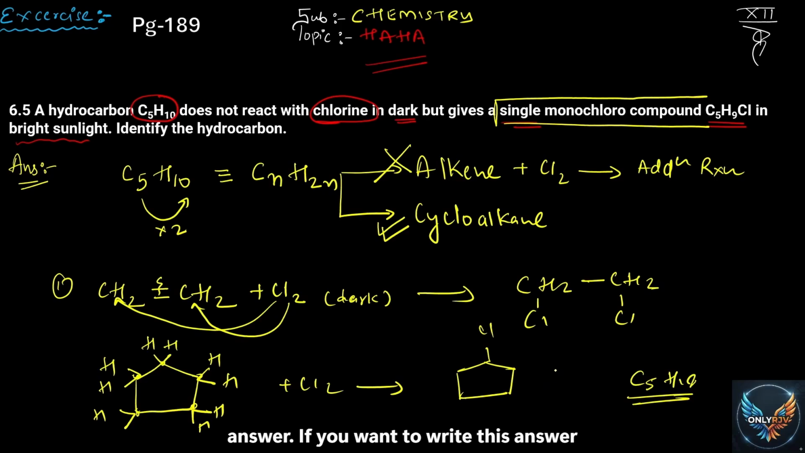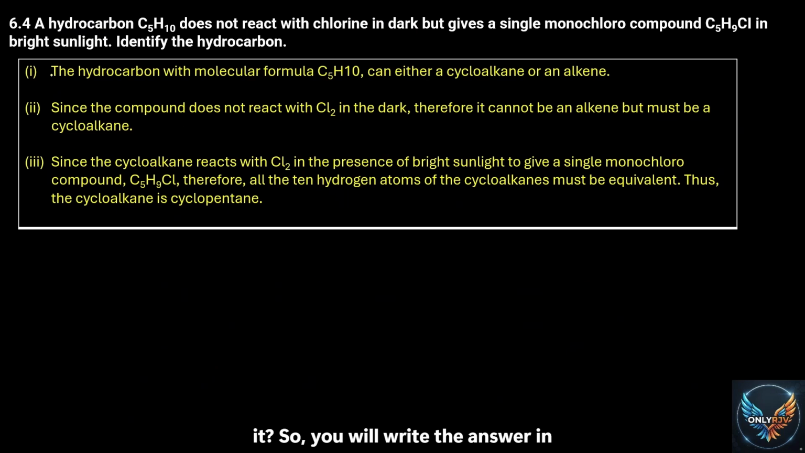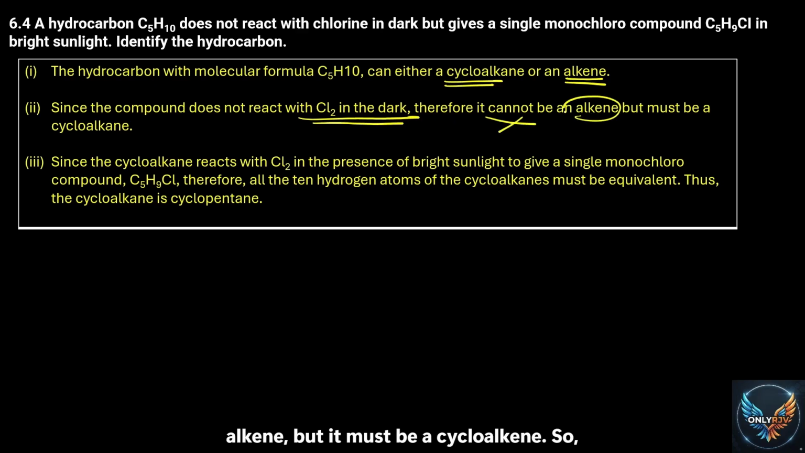If you want to write this answer in a proper way in the exam, how will you write it? You will write the answer in 3 points. First point: a hydrocarbon with molecular formula C5H10 can be either a cycloalkane or an alkene. So it can be any one of them. Point number 2: since the compound does not react with chlorine in dark, therefore it cannot be an alkene, but it must be a cycloalkane. So slowly you're clearing the points. Since the cycloalkane reacts with chlorine in the presence of bright sunlight.